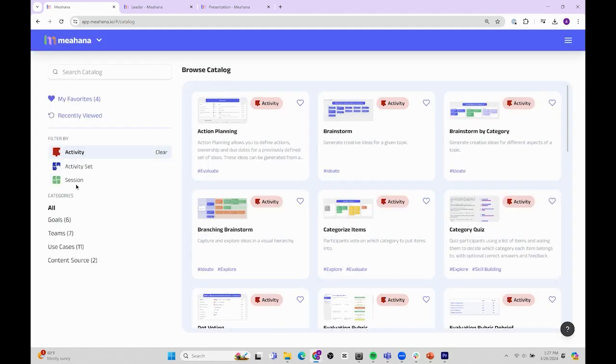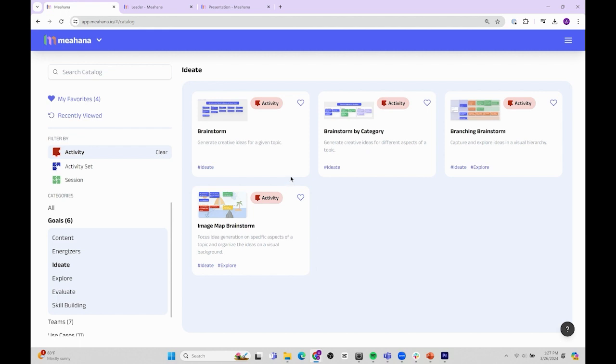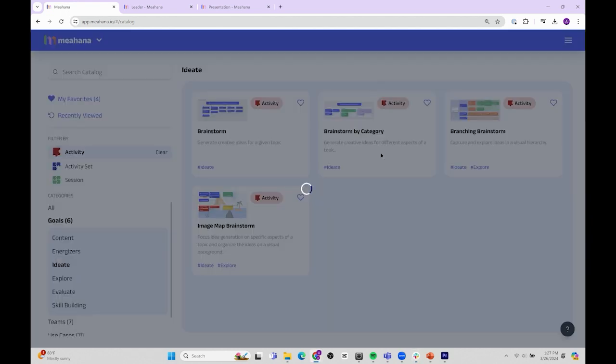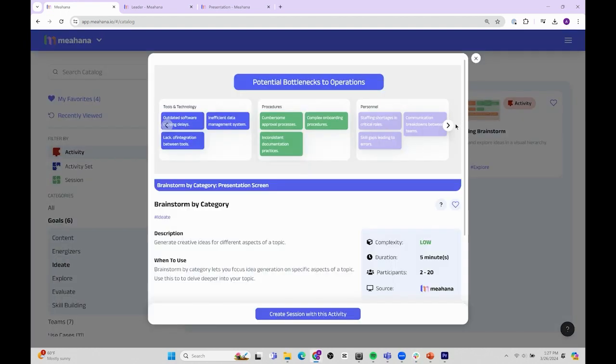Use the filters in the catalog to explore the options for activities that are built for this. For example, you may want to run a simple brainstorm with just one prompt, or you may want to run a brainstorm by category to explore multiple dimensions of a topic.